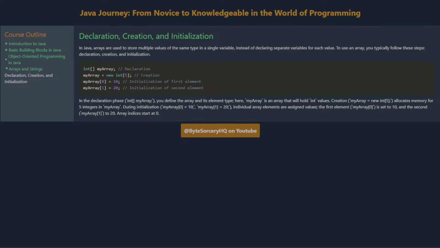Here, myArray is an array that will hold int values. Creation, myArray = new int[5], allocates memory for 5 integers in myArray. During initialization, myArray[0] = 10, myArray[1] = 20. Individual array elements are assigned values. The first element, myArray[0], is set to 10, and the second, myArray[1], to 20. Array indices start at 0.